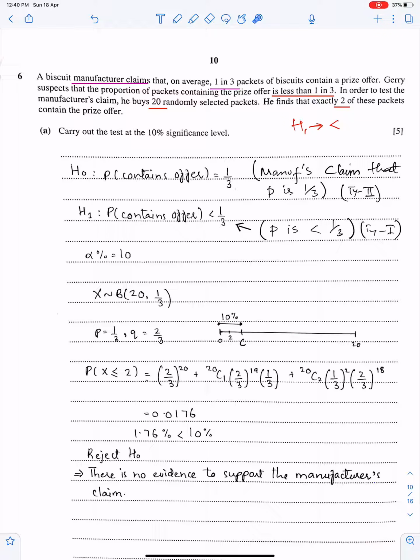That means you have to reject H naught, meaning the manufacturer's claim is rejected. Rejection of H naught means you are rejecting this fact. There is no evidence to support the manufacturer's claim, so reject it and accept that proportion is less than 1 upon 3.